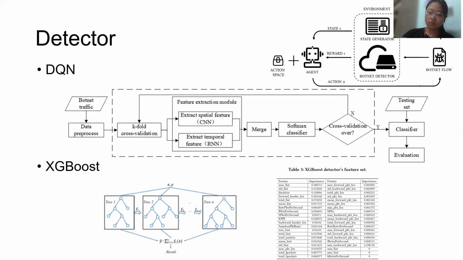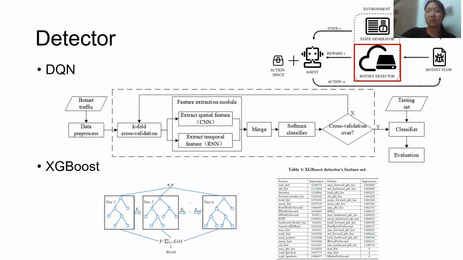As for comparison, we choose two detection models in our experiments: a composite deep learning detector combining CNN with LSTM, and a non-differentiable machine learning detector based on ChatGPT Boost as our botnet detector.